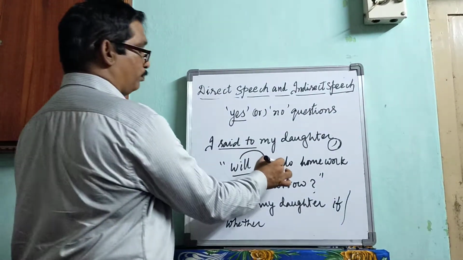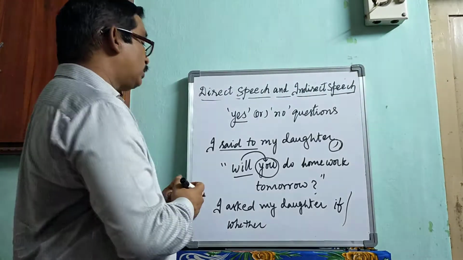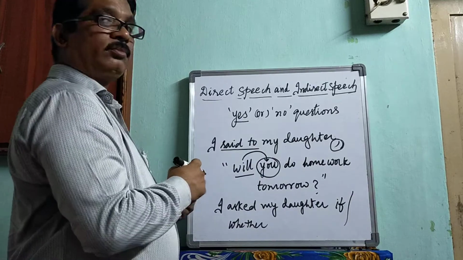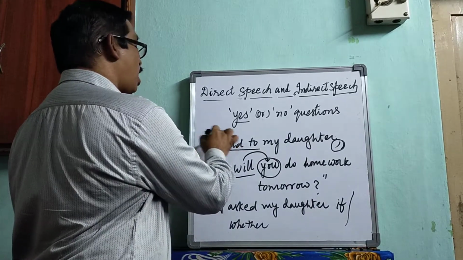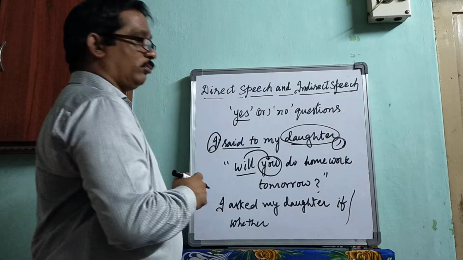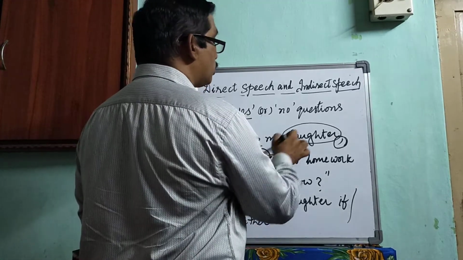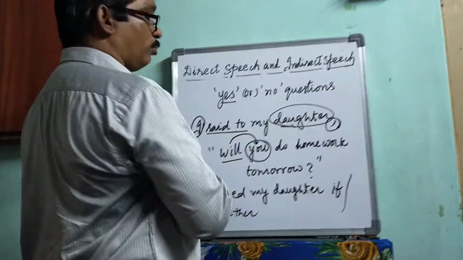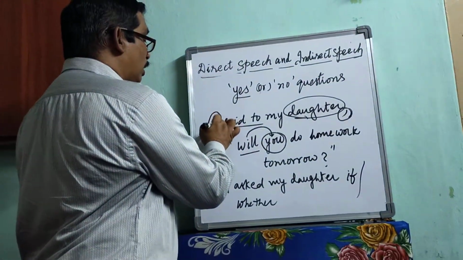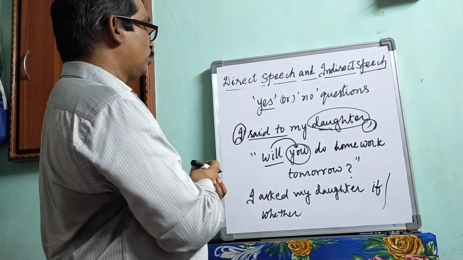Here you denotes whom? It denotes the pronoun I, or it denotes the noun daughter. Because here the subject I refers to myself.